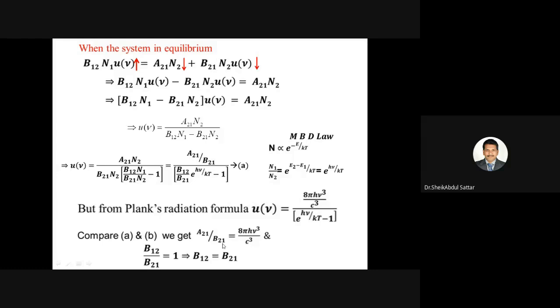So A21 by B21 is directly proportional to the cube of the frequency. So the ratio of the probability of spontaneous emission to stimulated emission is directly proportional to the cube of the frequency of the radiation. Here h is Planck's constant, 6.625 into 10 power minus 34 joule second, and c is the velocity of light, 3 into 10 power 8 meters per second.